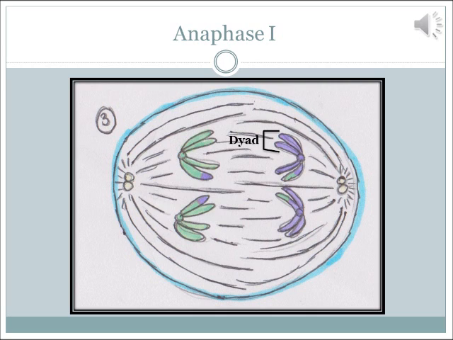During anaphase 1, the cell starts to be pulled apart by the centrioles and spindle fibers. Unlike mitosis, the centromeres of the chromosomes remain intact. Homologous chromosomes do, however, move to opposite sides of the cell.